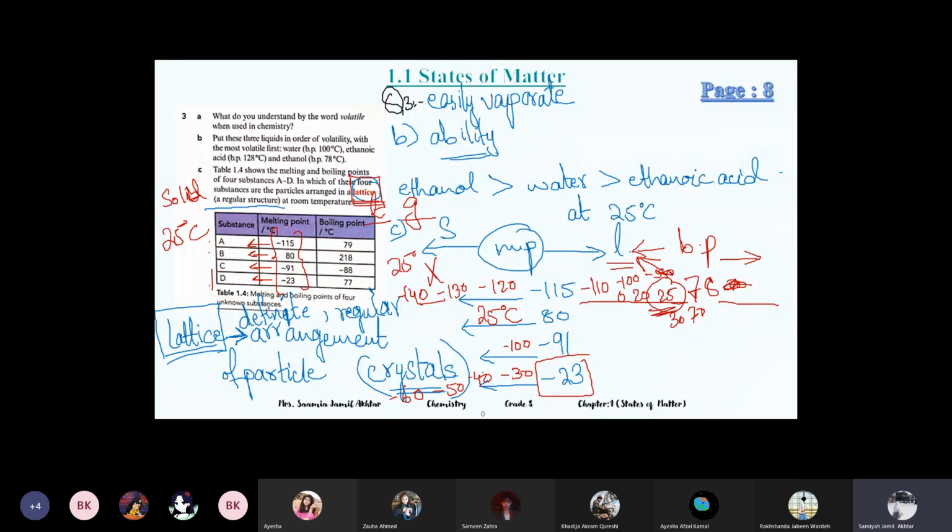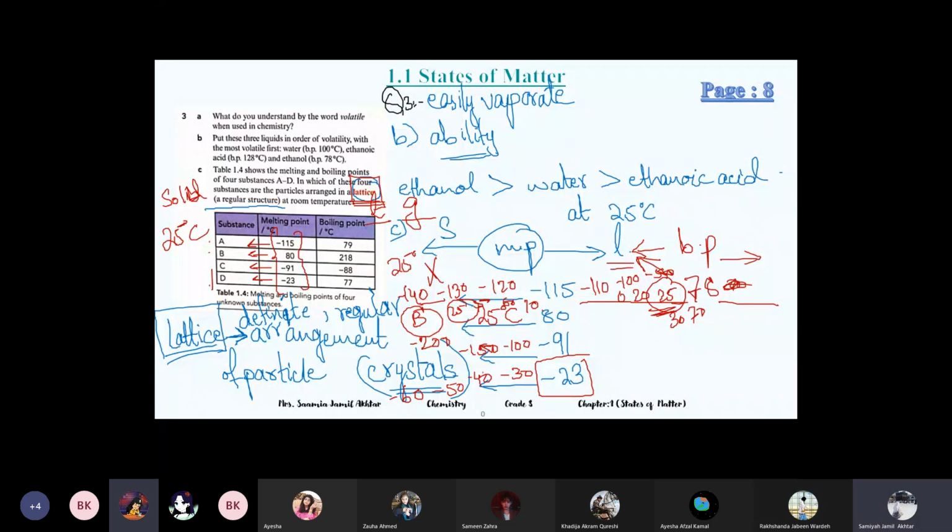In this one also minus 100, minus 150, minus 200, all values are coming in minus. That is only B substance, in which the values are coming in positive when you decrease. 80, 70, 60, 50, 25, 20, so 25 will come here in solid. Got it?